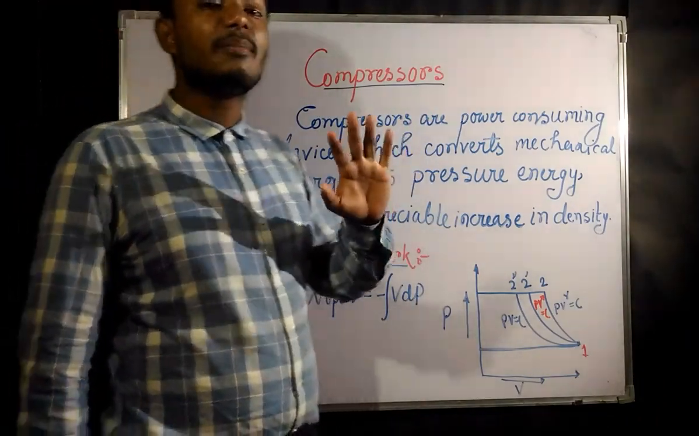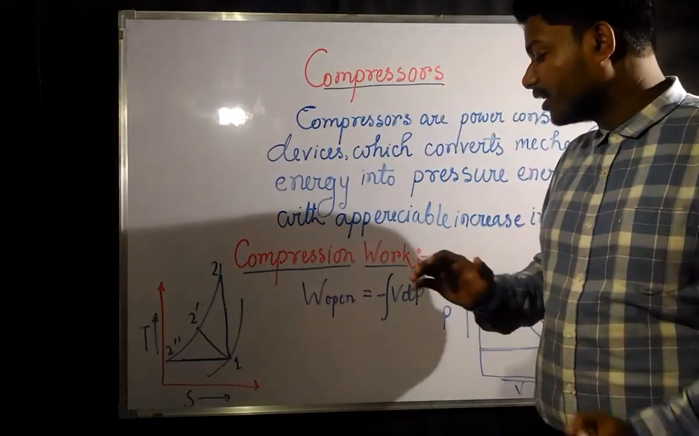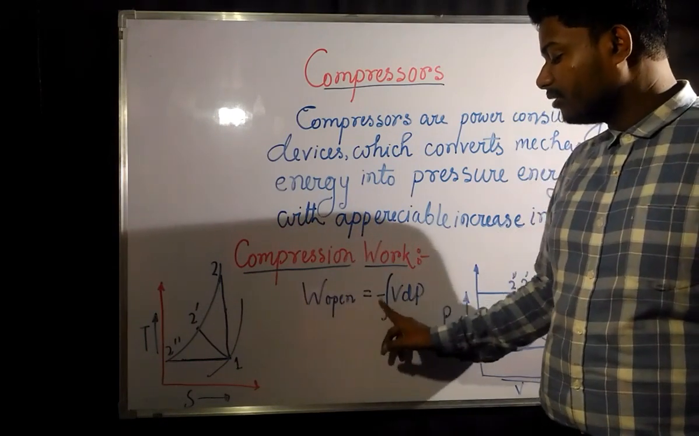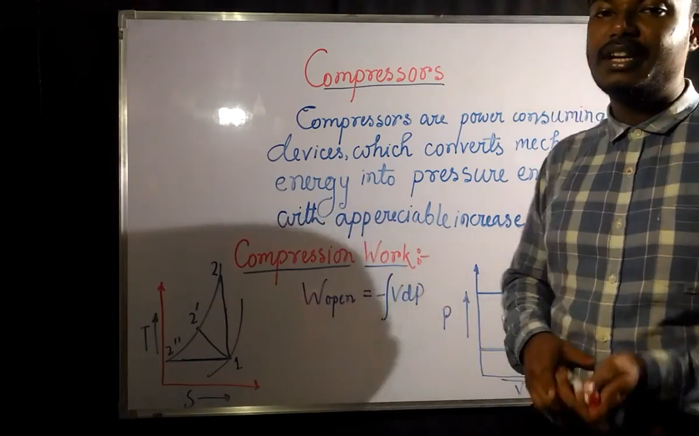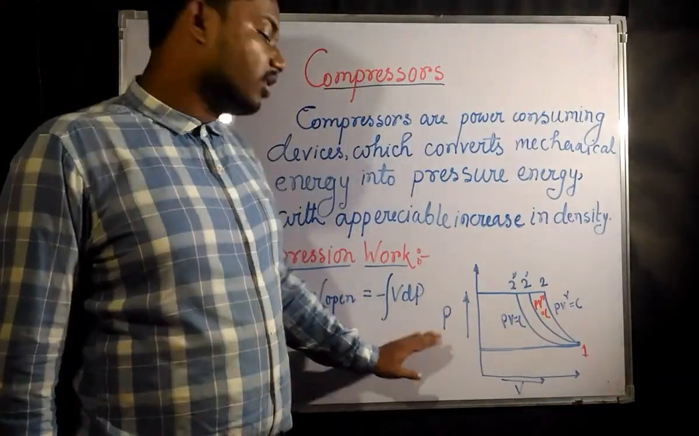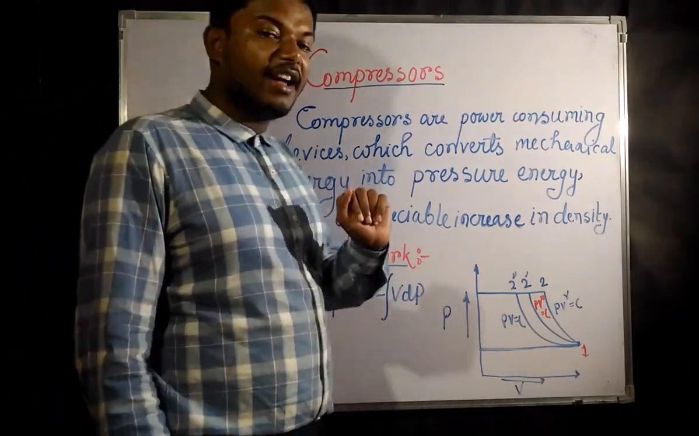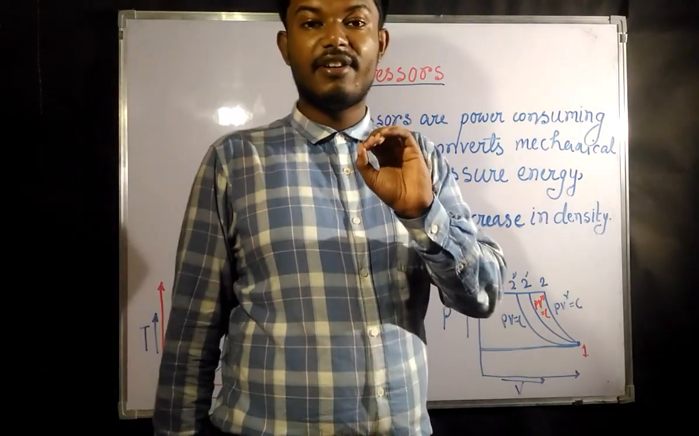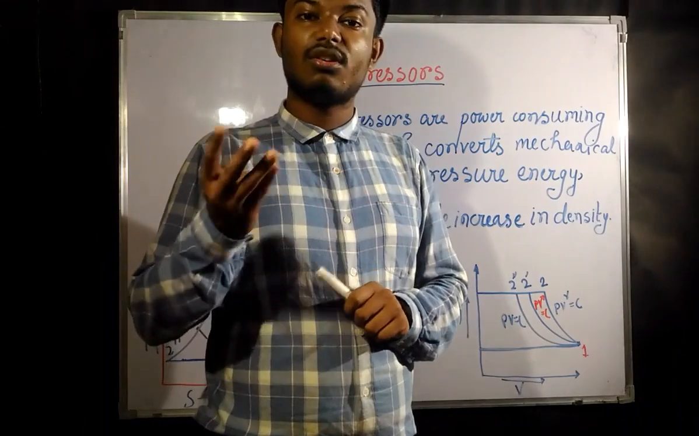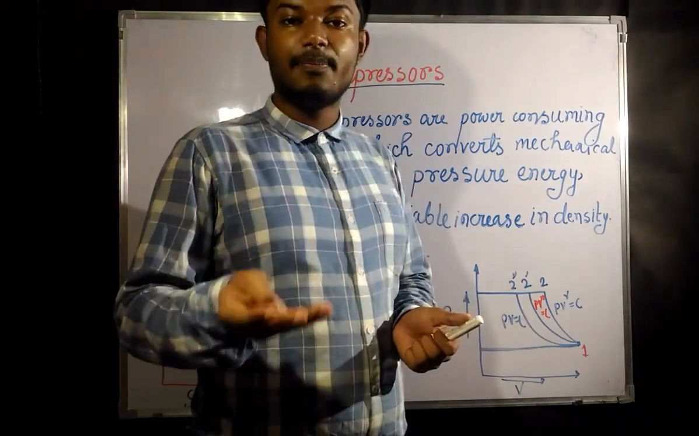Now, a compressor is an open system device. If you remember the work done for open system devices, the formula goes like this: W open is equal to minus the integration of V dP. This was the formula for our open system. Now there are five possible processes. What are these processes? They are constant pressure, constant volume, adiabatic, polytropic, and isothermal.